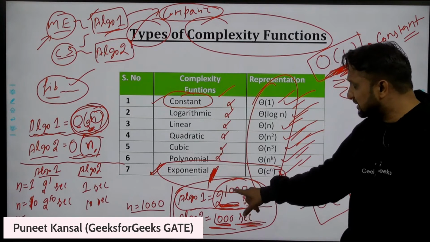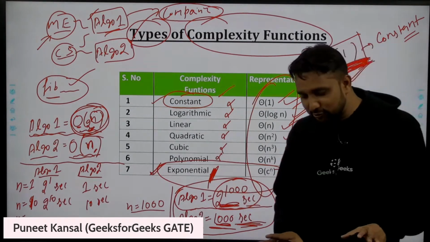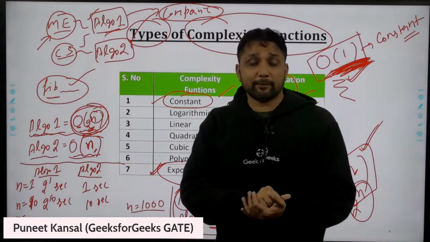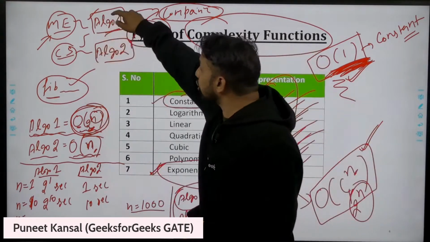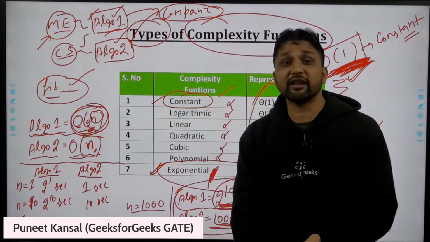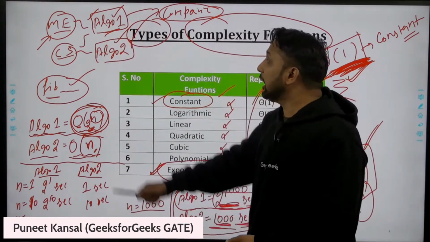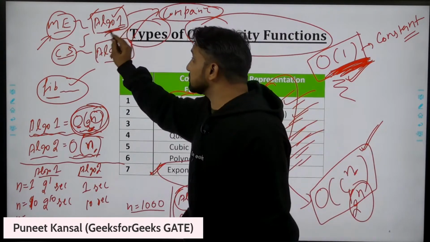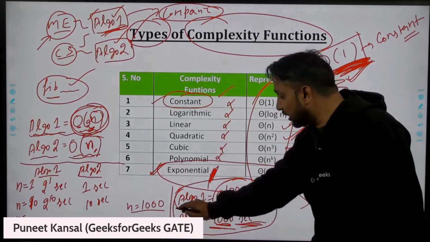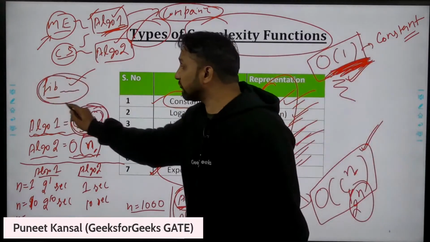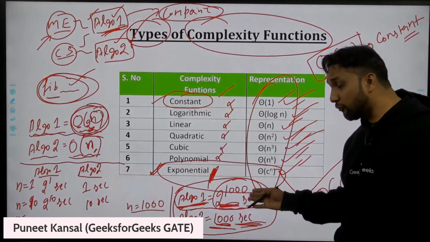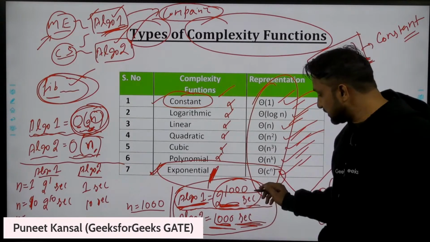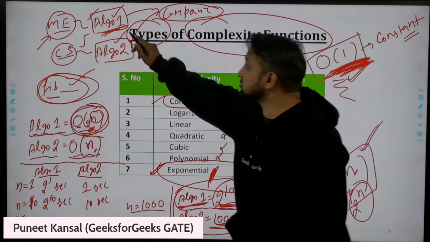So what I want to tell you is that this is the difference of the logic. Although both algorithms were working very fine, algorithm 1 and algorithm 2, this algorithm is taking this much time. If the user wants to generate 1000 Fibonacci numbers, he needs to wait for many lives. This is the difference of the logic actually.